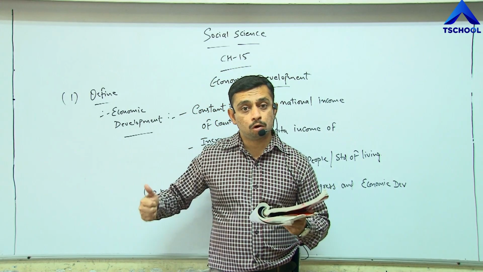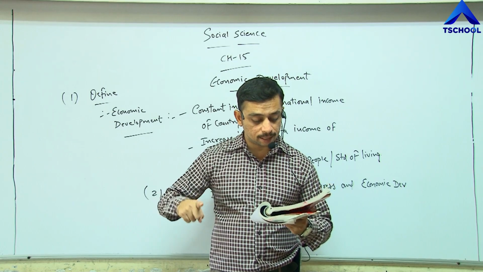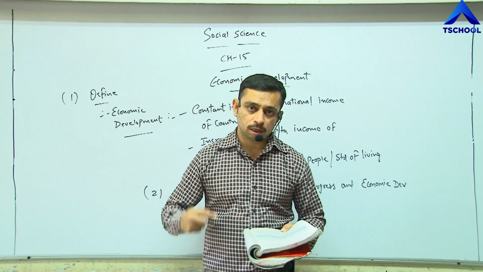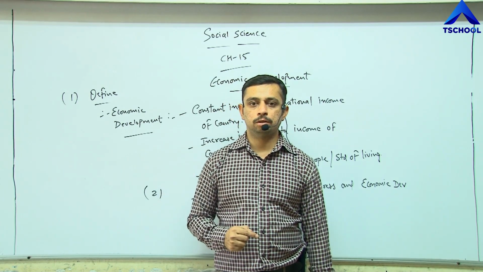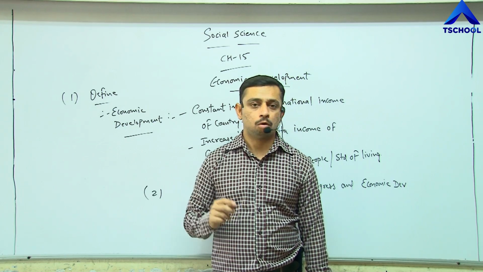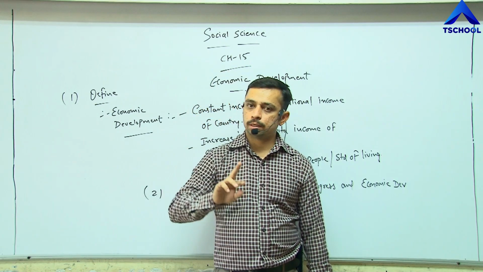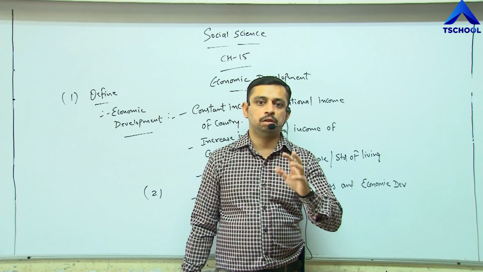But because of the increase in production, when there is an increase in agriculture land also, that is known as economic progress. Both are two sides of a coin, progress and development. Both are incomplete without each other.